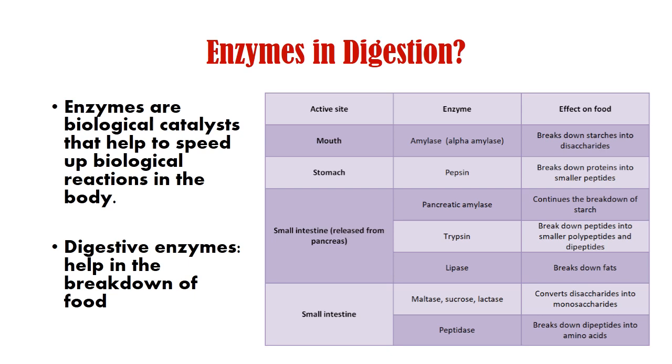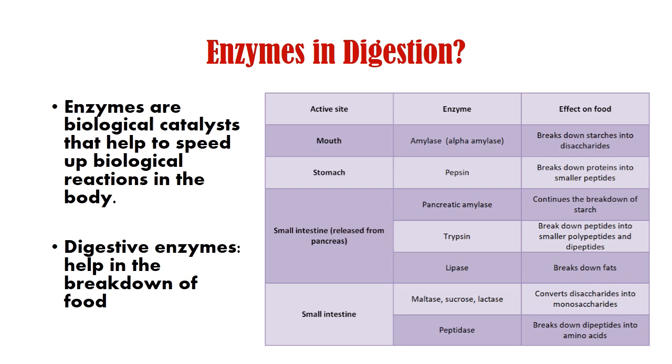Now, enzymes in digestion. You remember that I told you from the beginning that the digestive process is also a chemical process. Apart from it being a physical process, it's also a chemical process. Enzymes are the chemicals that are involved in the chemical digestion of food. What are enzymes then? Enzymes are biological catalysts that help to speed up biological reactions in the body. In this case, we have various digestive enzymes that help in the breakdown of food.